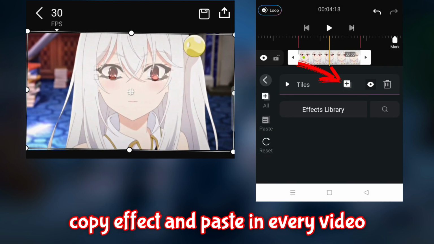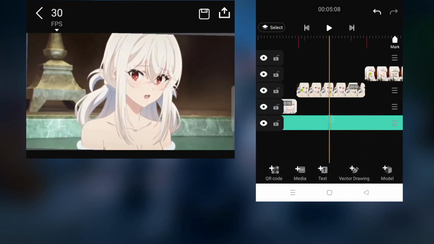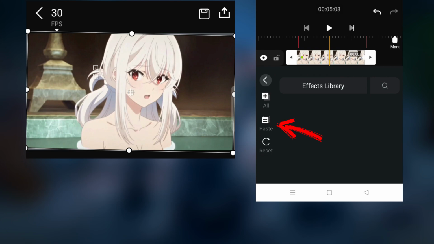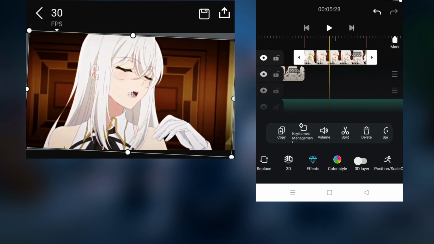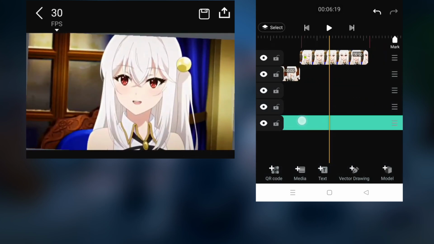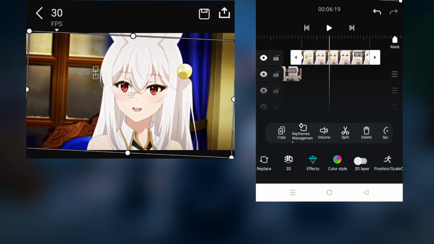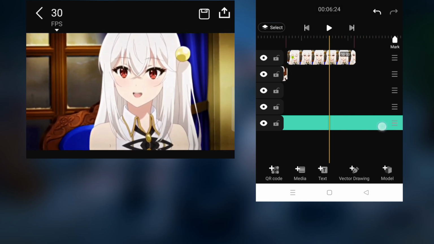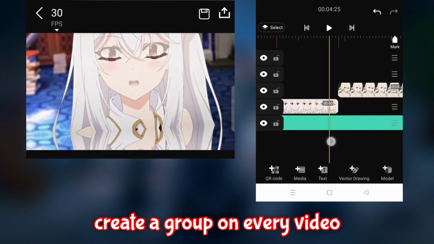Copy effect and paste in every video. Create a group on every video.